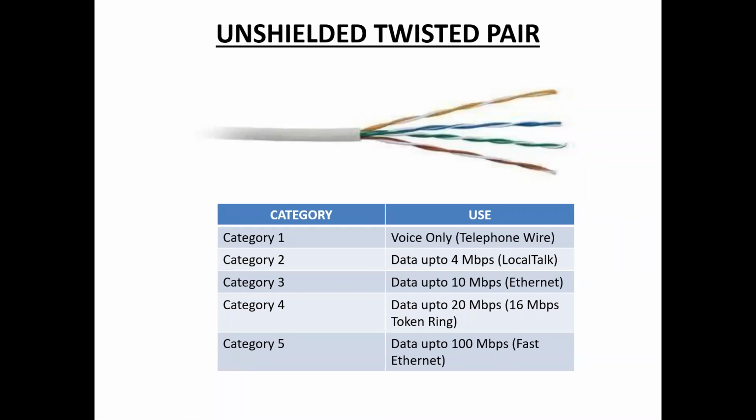Example, 16 Mbps token ring. And by using category 5 UTP, the sender sends the data to the receiver at a speed of 100 Mbps. So these are the different categories of UTP. This unshielded twisted pair cable has 4 pairs of wires inside one jacket, and each pair is twisted with a different number of twists, and the tighter the twisting helps the highest transmission rate.